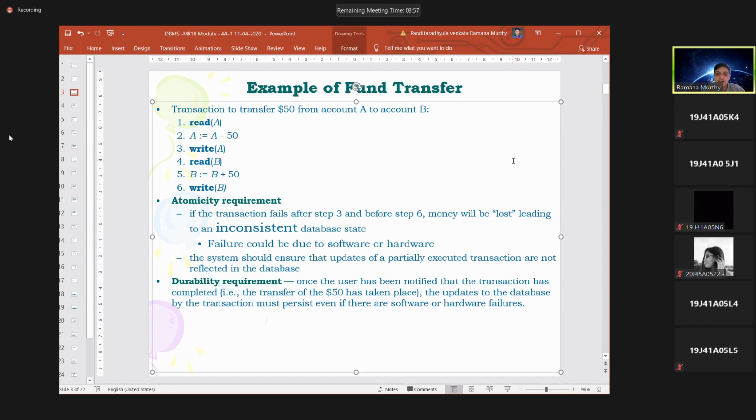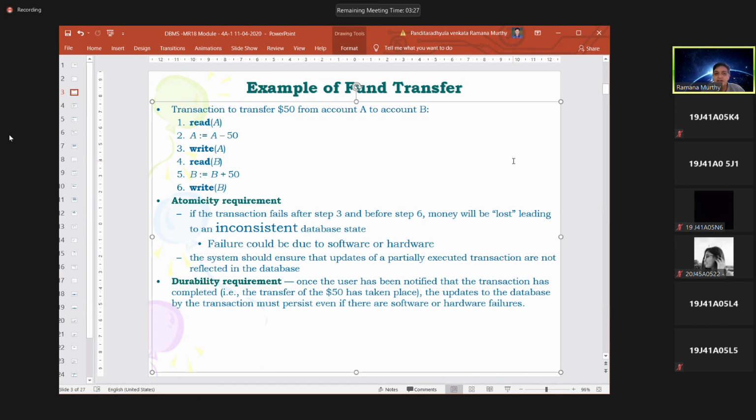Even after any n number of failures, once the transaction is successfully completed, it has to maintain those values. Even after n number of failures, it has to maintain the same old values. Maintaining the same values afterwards is also called durability.